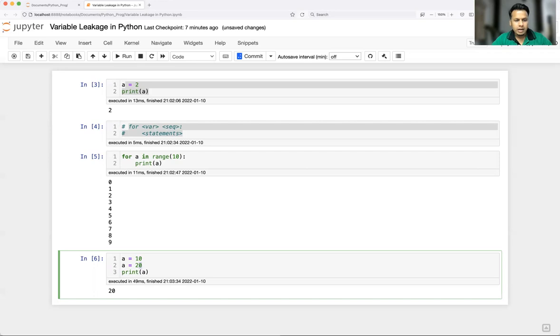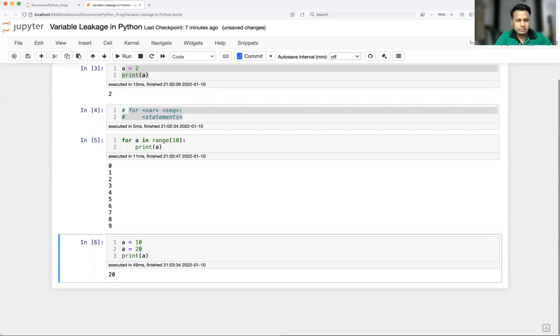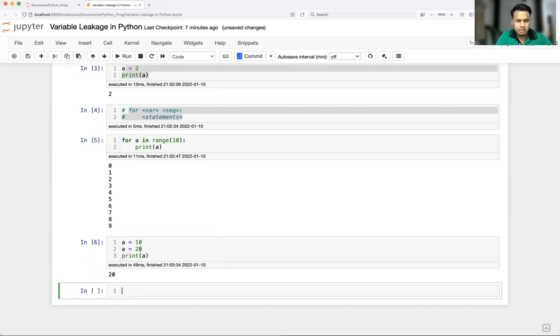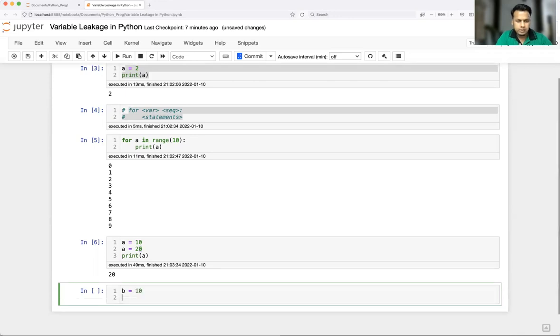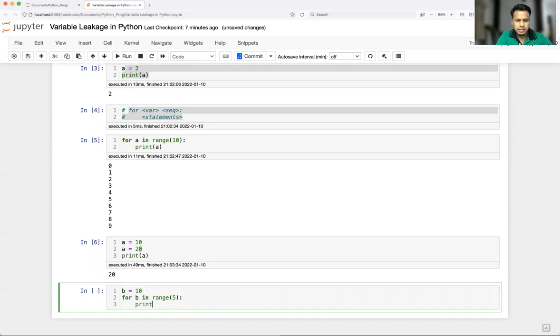Okay, now let's see the next step. Assume that I'm using b equal to 10, and for b in range 5, print b.